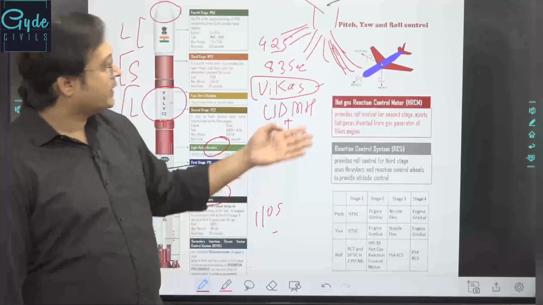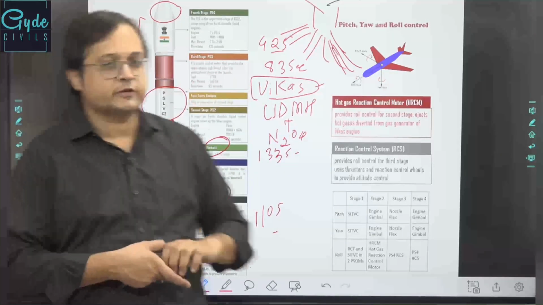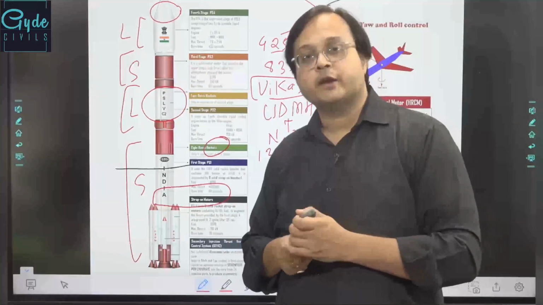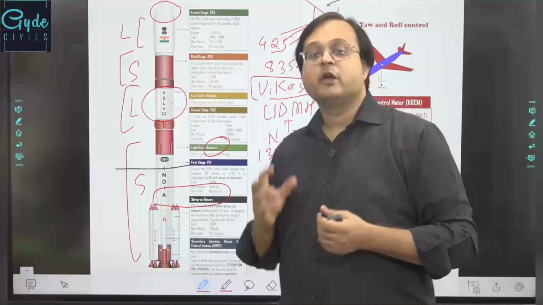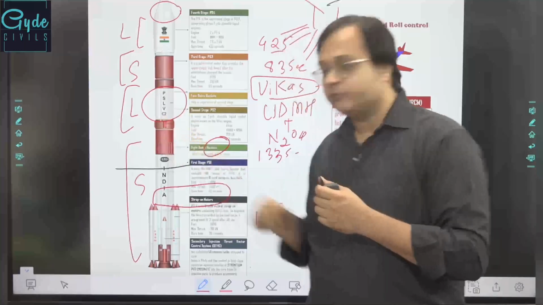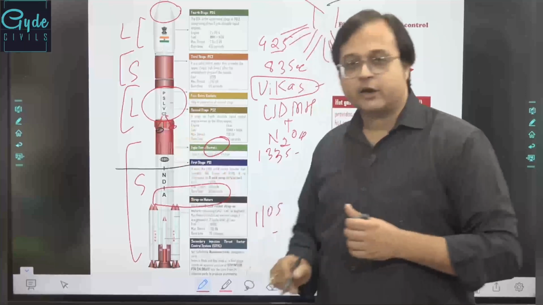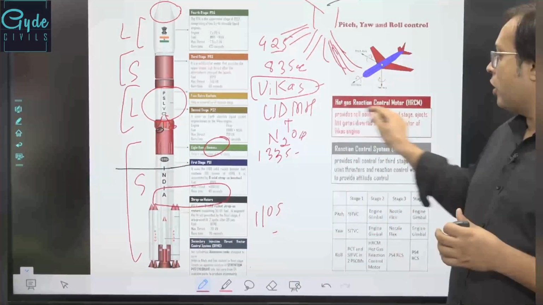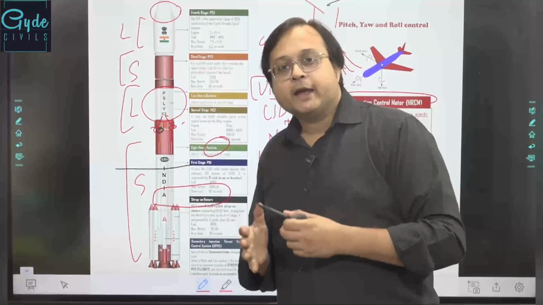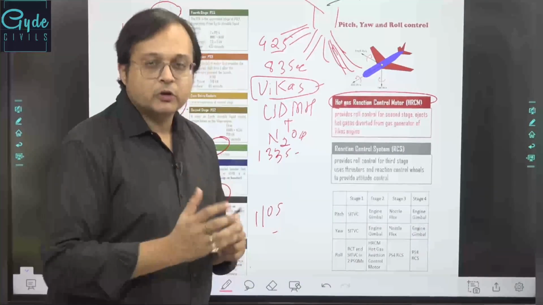In the second stage, the hot gas reaction control motor is placed, which is a kind of maneuvering motor placed with the second stage itself, with the Vikas engine itself. And there is a toroidal tank also placed at the end of the Vikas engine. If you have the Vikas engine over here, then there would be water tanks placed, and then we'll also have the hot gas reaction control motor placed over here, which again helps in pitch and yaw control of the launch vehicle system, or maneuverability of the launch vehicle system.